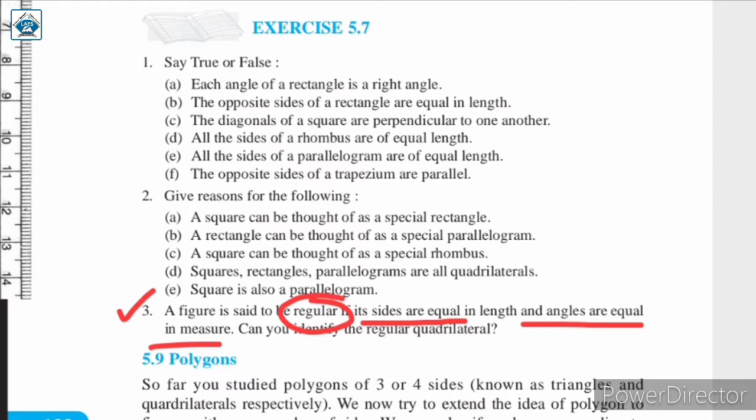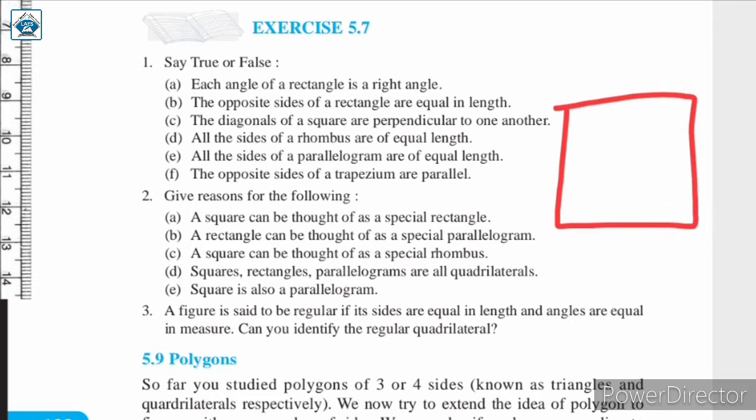So the only quadrilateral which is regular is a square, because in a square all the sides are of equal length, that is the property of a square, and every angle is of 90 degrees. Every angle is a right angle. Therefore square is a regular quadrilateral since all its sides are equal in length and all its angles are equal in measure.